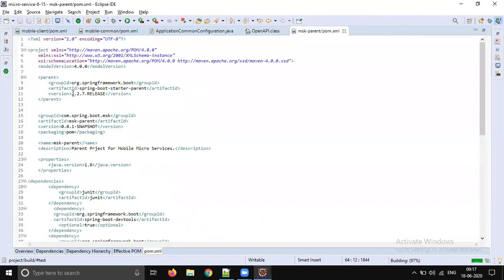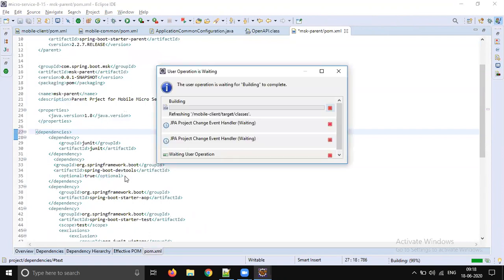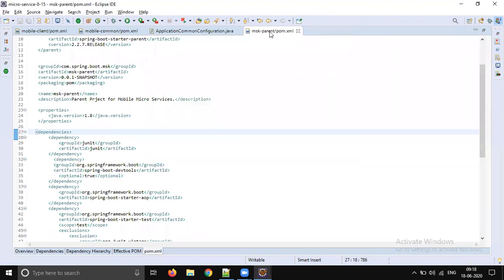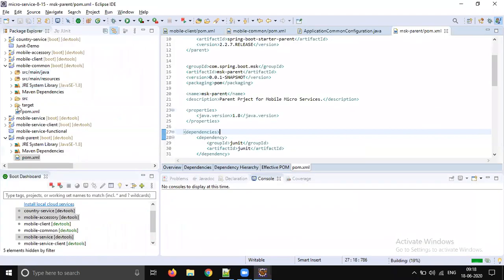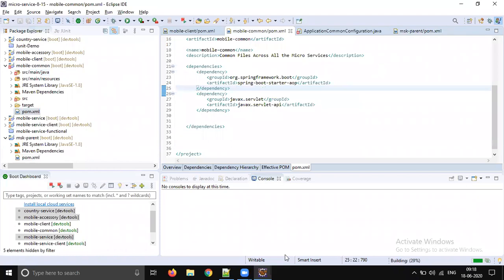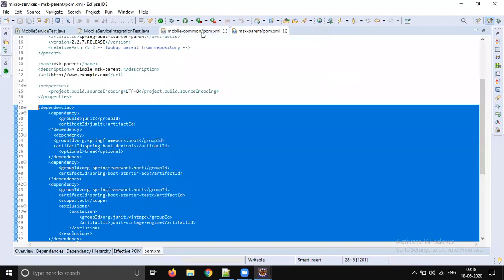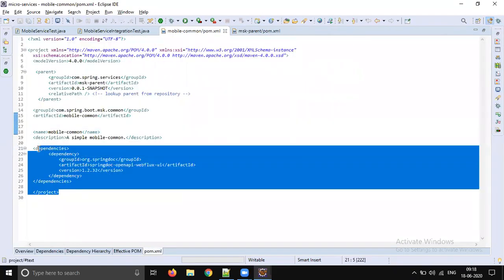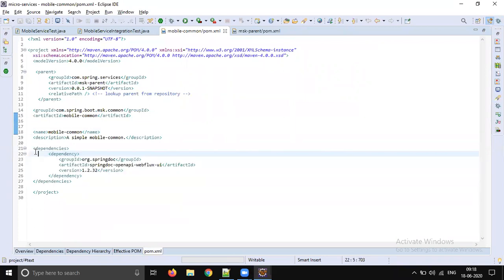We are using what version of Spring Boot? 2.2.5. So JUnit, DevTools, starter AOP, test. Now let's go to common. Let's copy these things. Let's copy only one.